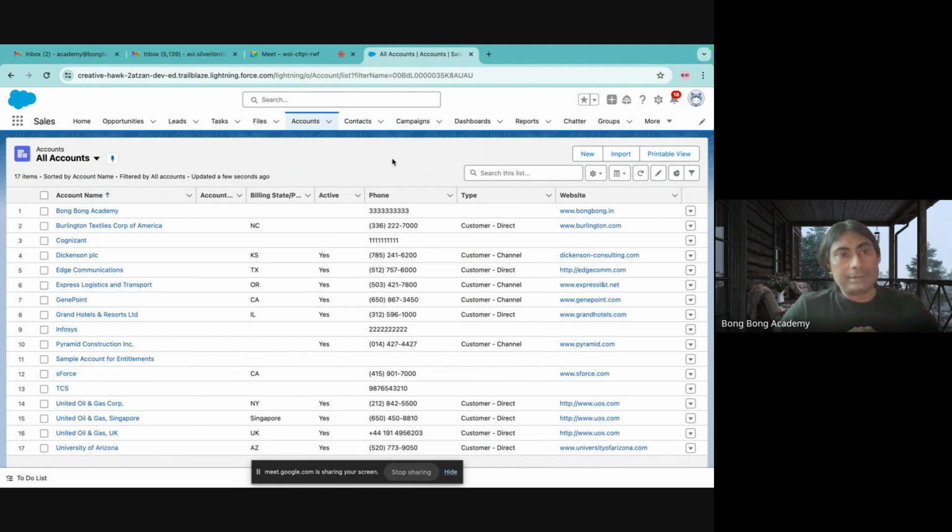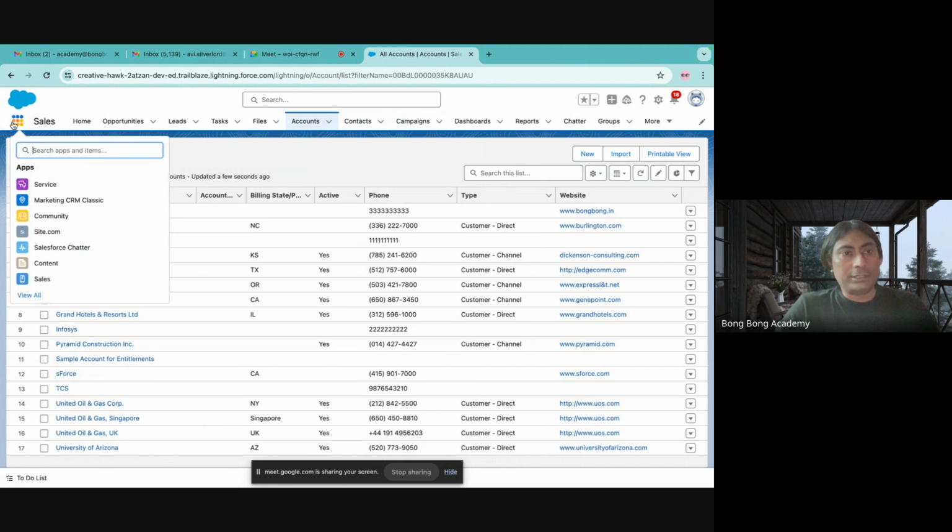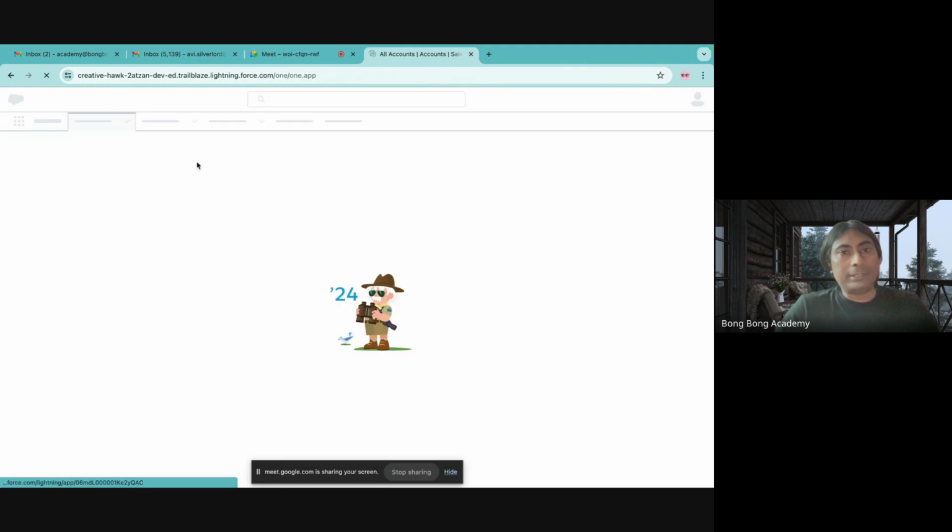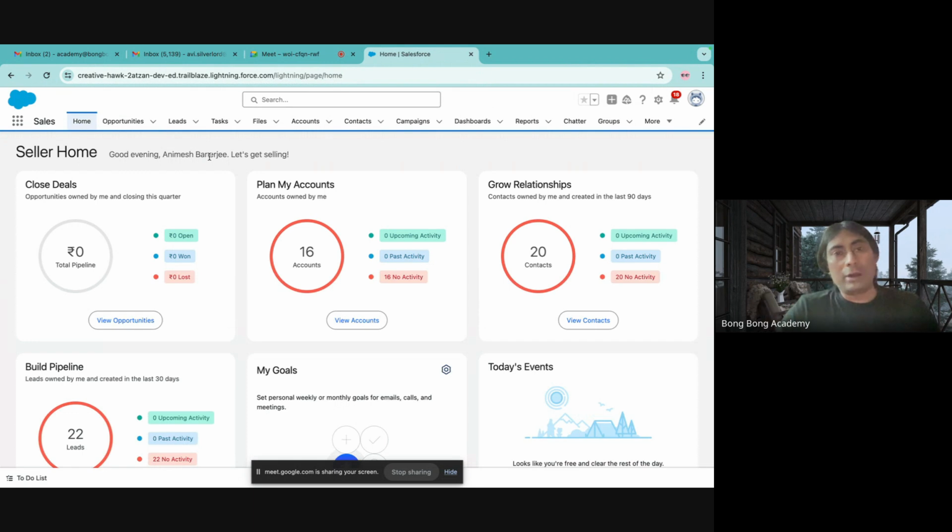Create records anywhere in this application. Go to the app launcher and use this sales app to create your records, and we'll discuss how the apps are created and so on in our subsequent classes, right? But today the introduction is of objects and fields and records. So these are the critical three components, right?